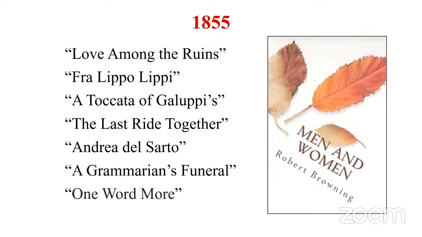Then third, Toccata of Galuppi's. Then fourth, The Last Ride Together. Then one of his famous works, often prescribed, Andrea del Sarto. It's about a painter. Then we have A Grammarian's Funeral. Then One Word More. So these are some of the famous poems in this collection. You should definitely read Andrea del Sarto and Fra Lippo Lippi.